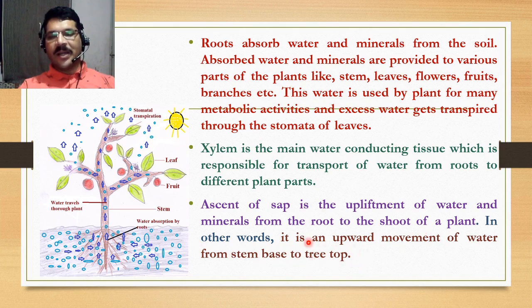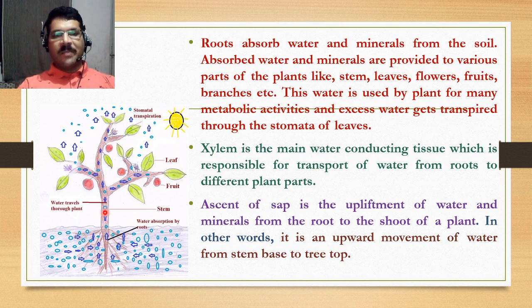Here you can see, by the absorption process, the roots have absorbed water from the soil and that water has reached the stem base. Now this water moves in the upward direction and is uplifted up to the top of the plant.